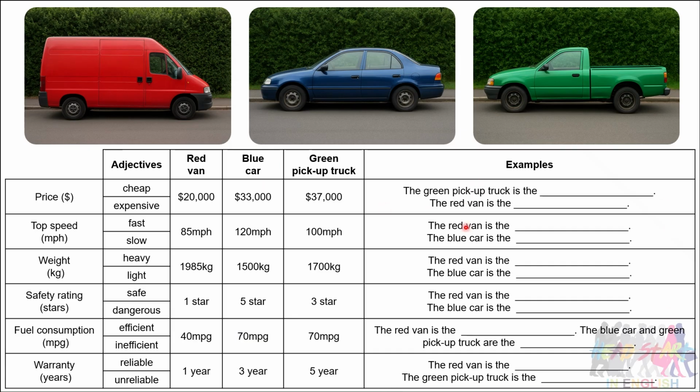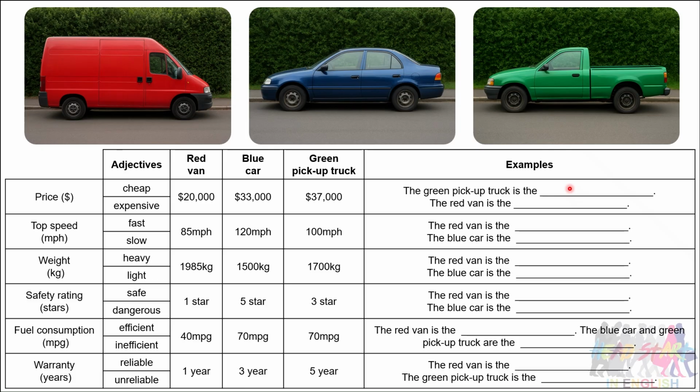So let's try and do the first one together. We're talking here about price. So the red van, $20,000, blue car, $33,000, and green pickup truck, $37,000. So this is the highest, this is the lowest. How do they relate to the adjectives? So the green pickup truck is the, well, it's the highest, so that's going to be expensive, isn't it? The green pickup truck is the expensive.